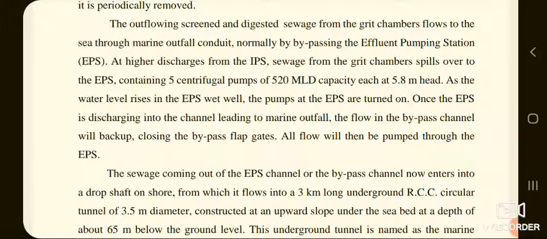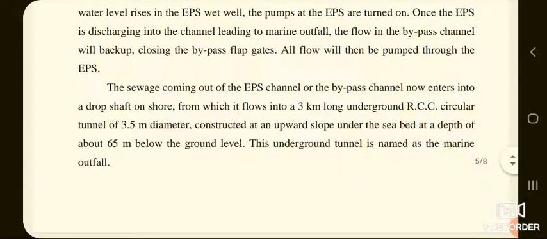As the water level rises in the EPS wet well, the pumps at the EPS are turned on. Once the EPS is discharging into the channel leading to marine outfall, the flow in the bypass channel will back up, closing bypass flap gates. All flow will then be pumped through the EPS.